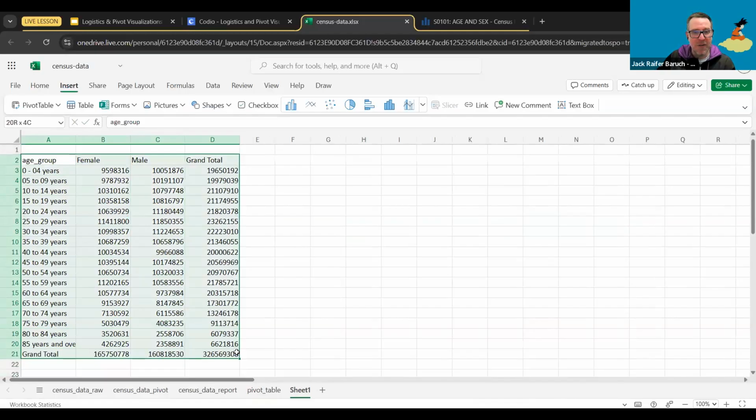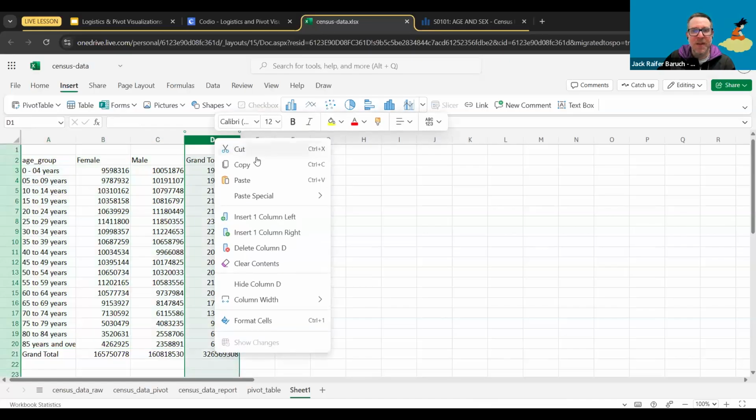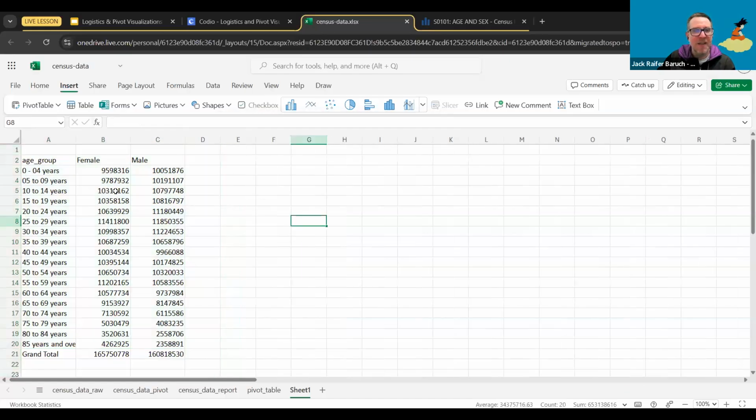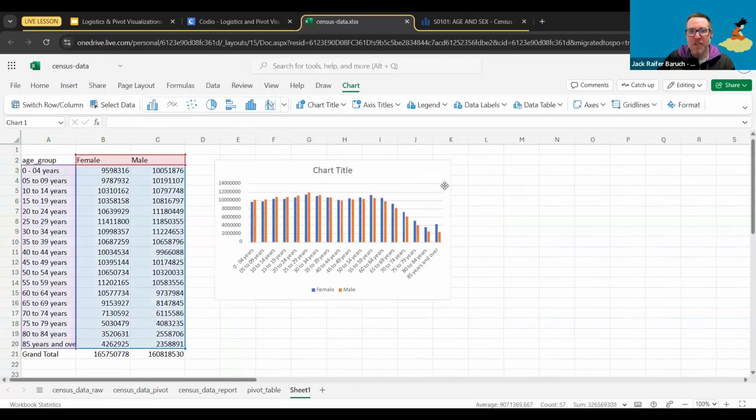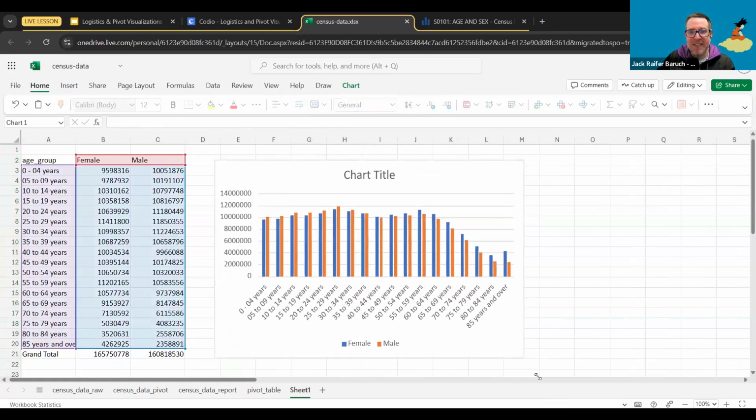So the first thing I'm going to do is take just this data over here. Let's just take this one. I actually don't need the grand totals, by the way, so I'm going to delete column D. So I'm going to take this information without the grand total, with the age groups, with the header, and I'm going to insert, let's do a normal chart. So as you can see, this is practically the same chart that we did.